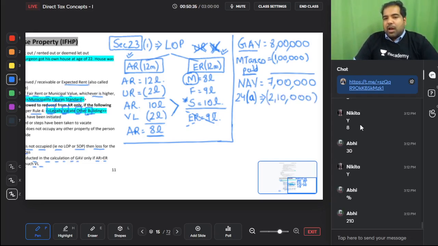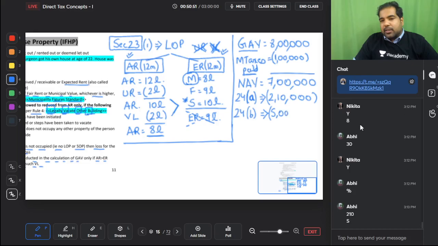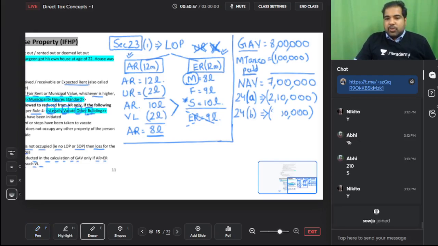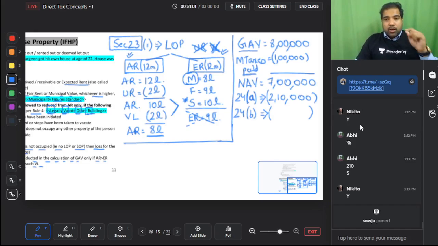And guys, if this house has been taken on loan, you can buy a house property on loan. Yes, the loan can be from your friend, can be from your family, can be from your bank, can be from anyone, even abroad, doesn't matter. That interest can I minus? Yes, that interest I can minus without any limit. Yes, without any limit. Let's say the surgeon took a loan from his brother and he paid interest, not principal, guys.